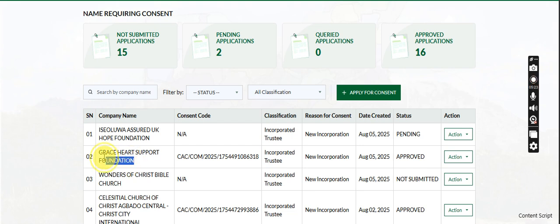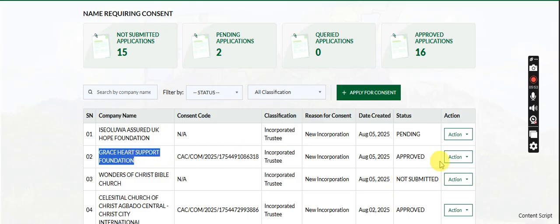This NGO, I submitted it last weekend and it was denied. Hey God, I felt like crying. 5,000 is not a small money. When it's not a company or business reservation, it was denied sincerely. So the 5,000, I had to cry it out first before thinking of what to do.